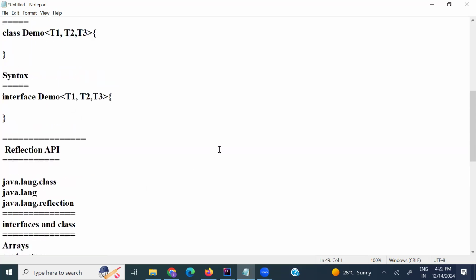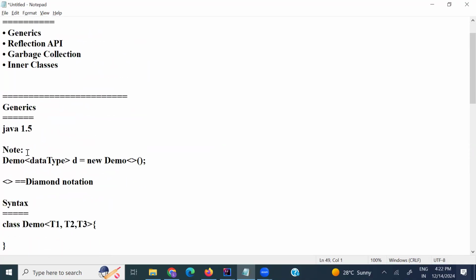Today I want to recall all those things. What is generics? Generics was introduced in Java 1.5, and it gives type safety to an application or class. Before Java 1.5, classes, interfaces, and methods had the Object class at the top, so it did not provide any data type safety.